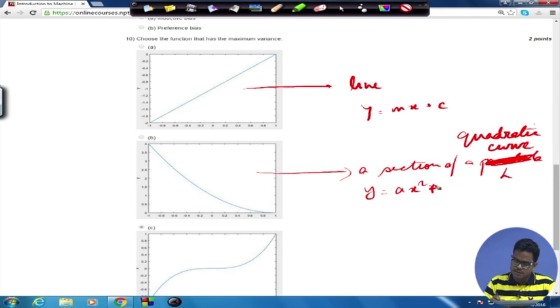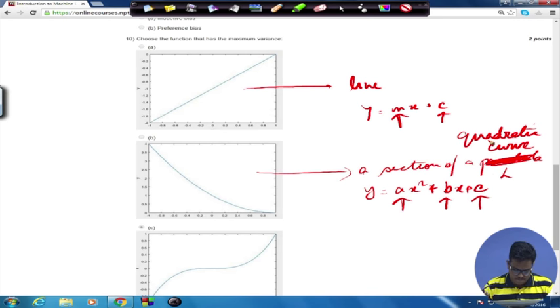The general expression is ax squared plus bx plus c. So there are 3 parameters over here, a, b and c. Here the parameters were m and c, 2 parameters. Here the parameters are a, b and c. So the number of parameters has increased, and hence the variance has also increased, right.